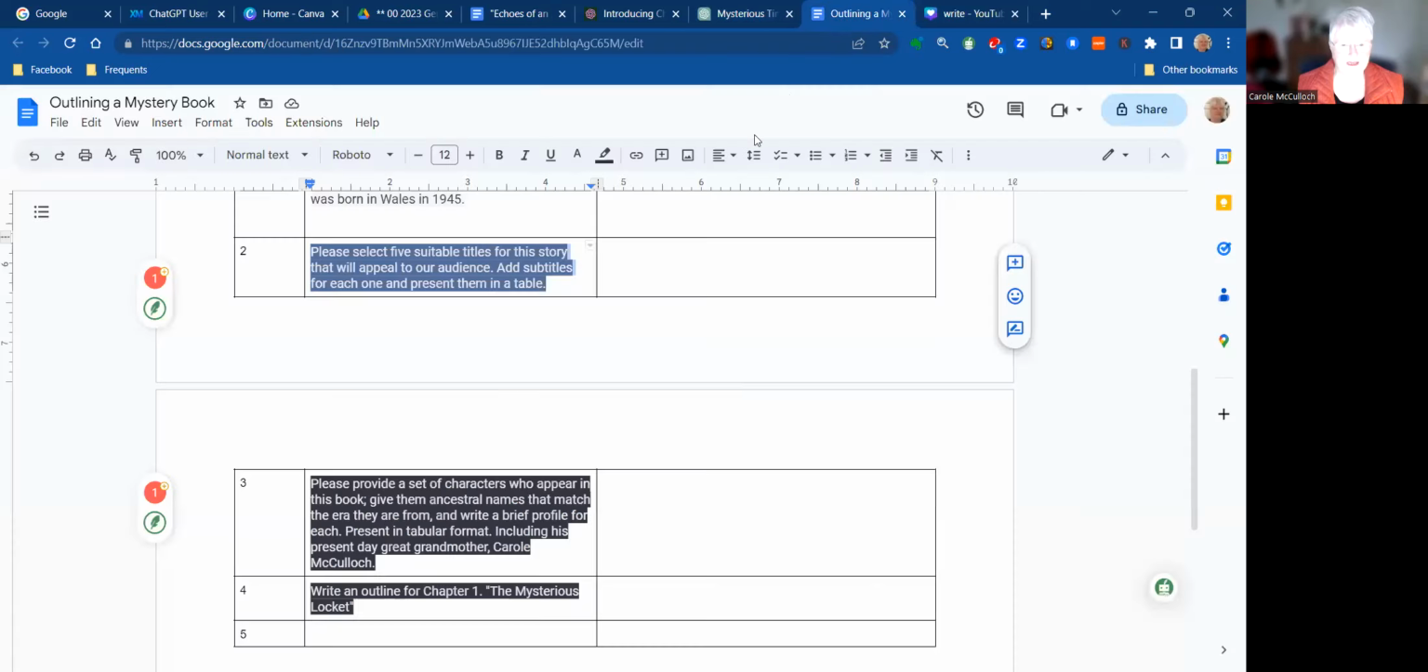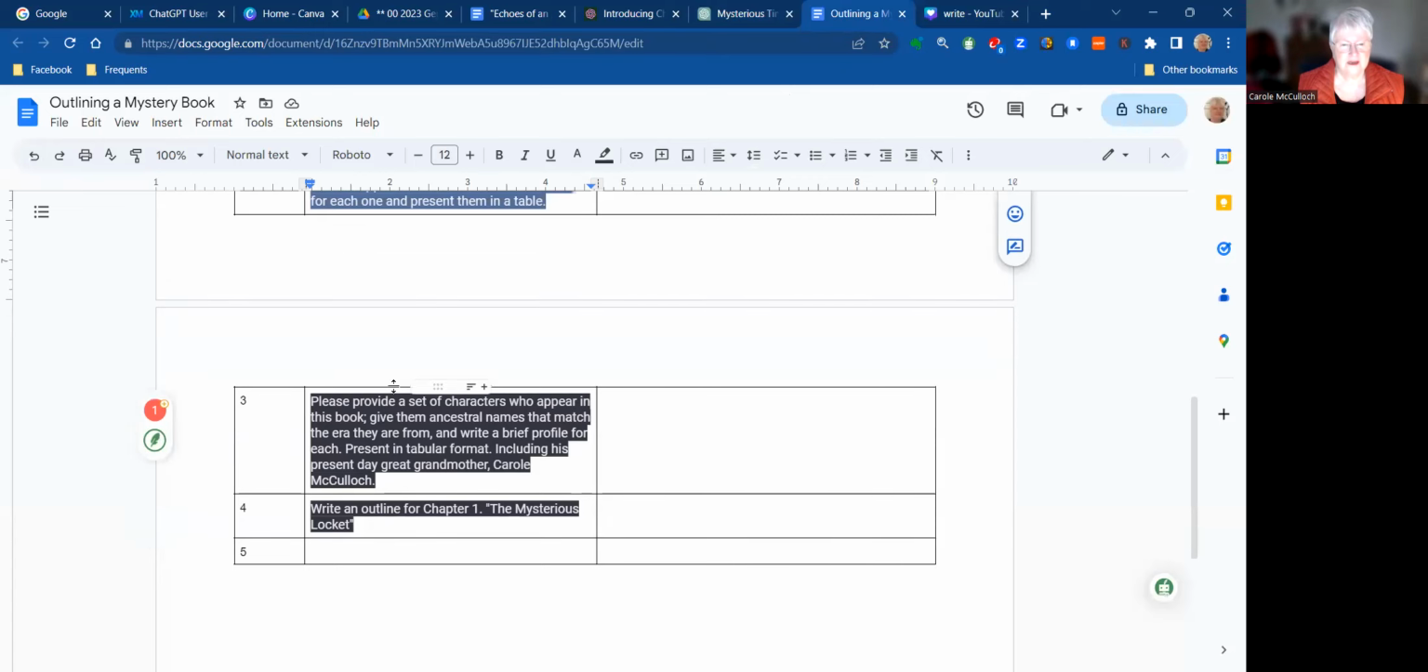Next step, let's have a look at some characters. So now I'm thinking I would like it to come up with some ancestral names for the characters that appear in the book, including myself. So the prompt is this one. Let's pop that in place.